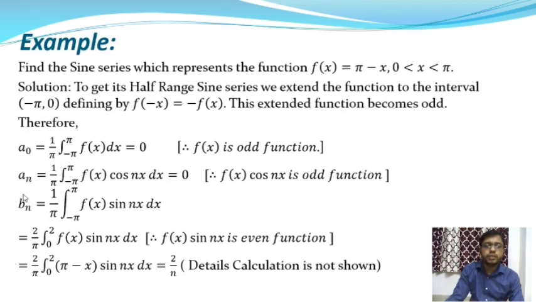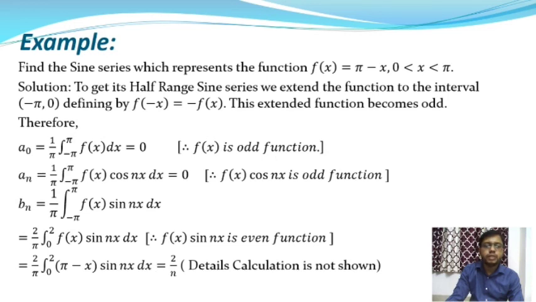And bn is the other coefficient of Euler's formula. So bn is equal to 1 by pi into integration from minus pi to plus pi f of x into sin nx dx, where f of x is the given function, so f of x is equal to pi minus x into sin nx dx. Here f of x into sin nx is an even function, so the integration will be 2 by pi into integration over 0 to pi of pi minus x into sin nx dx, and after calculation